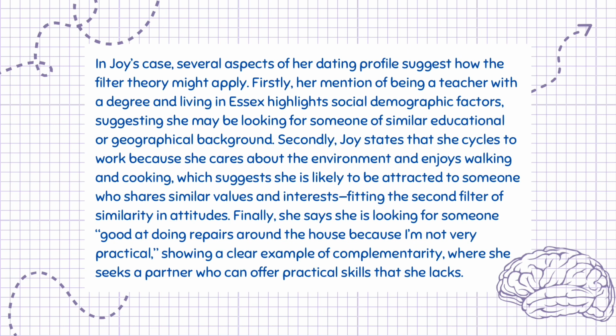Secondly, Joy states that she cycles to work because she cares about the environment and enjoys walking and cooking, which suggests she is likely to be attracted to someone who shares similar values and interests, fitting the second filter of similarity in attitudes. Finally, she says she is looking for someone good at doing repairs around the house because "I'm not very practical", showing a clear example of complementarity, where she seeks a partner who can offer practical skills that she lacks.